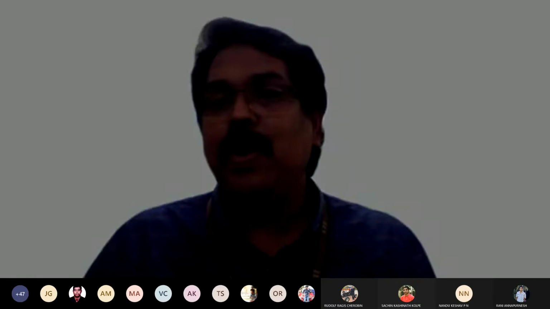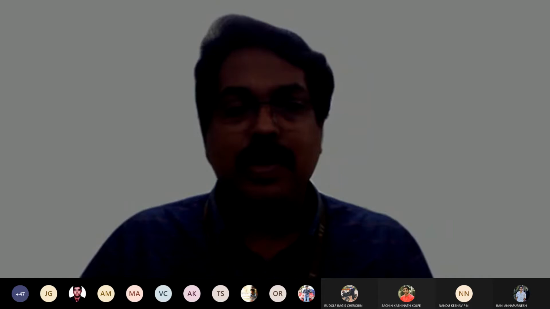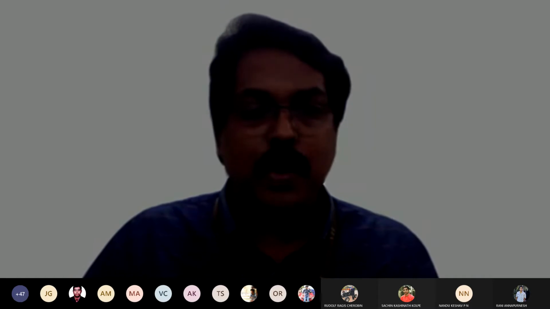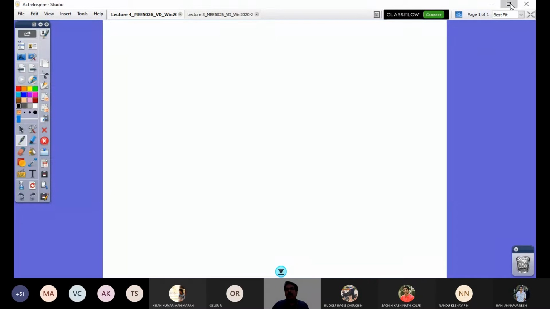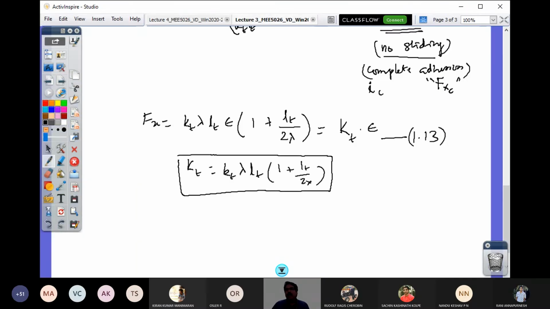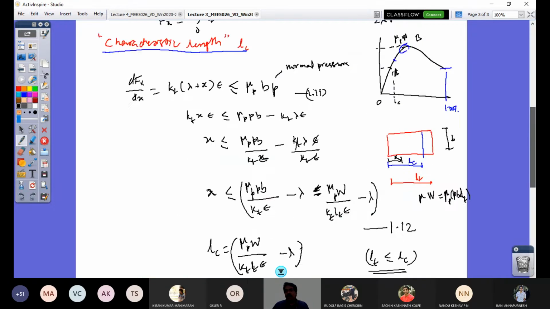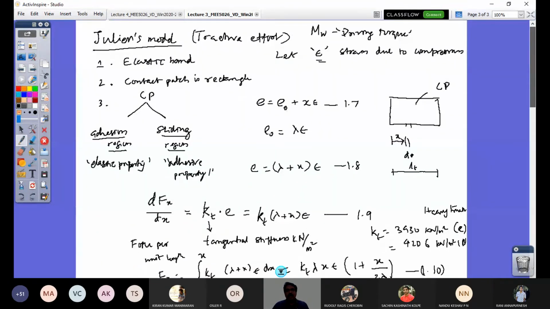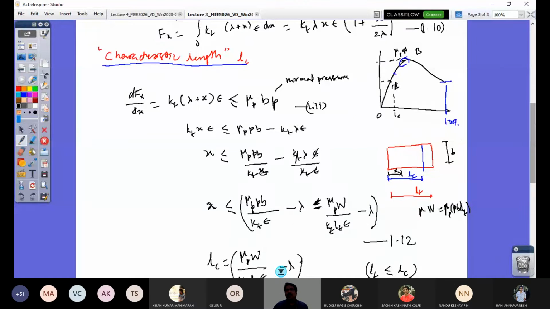I'm going to continue from the point where we stopped. So for that, let me share my ActInspire board. In the last period we were looking at this tire model, and we know that the variation of tractive force as a function of slip is going to be in this fashion.